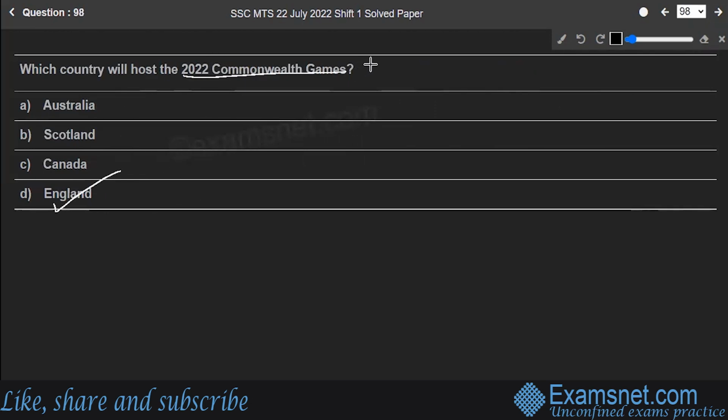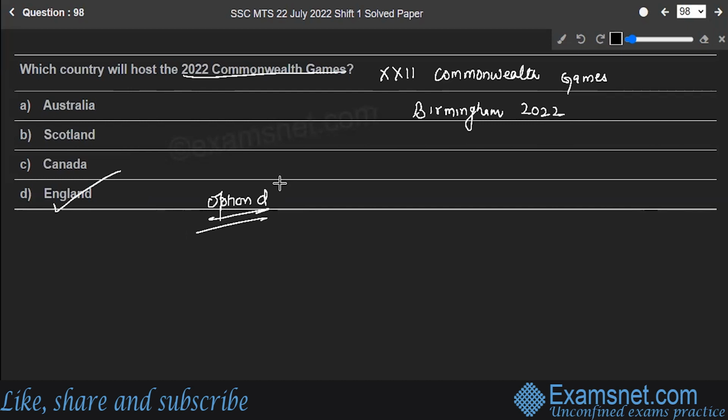The 2022 Commonwealth Games is officially known as the 22nd Commonwealth Games. It is also known as Birmingham 2022. It's an international multi-sport event for members of the Commonwealth. It is scheduled to be held in Birmingham, England. It is due to be the third time England has hosted the Games, after London in 1934 and Manchester in 2002. So option D is the correct answer to the question. Hope you are clear.